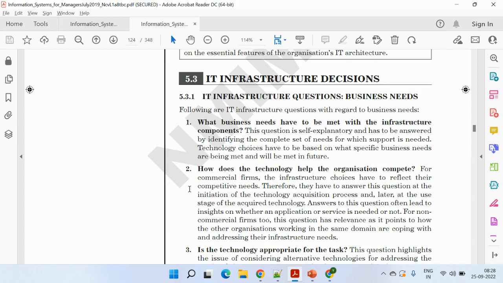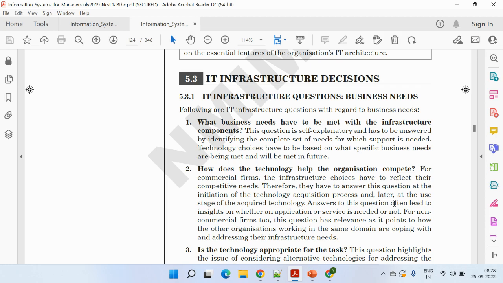If you talk about the business needs, then what business needs have to be met with the IT infra components? Definitely that's the most important. If you are revamping something and putting in money, then it comes to my mind, what will be the output for this? What are the business needs? How does the technology help the organization compete? If there are many companies in the market, you need to become a good market competitor.